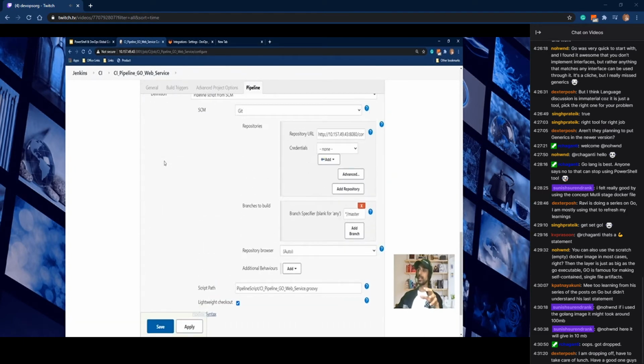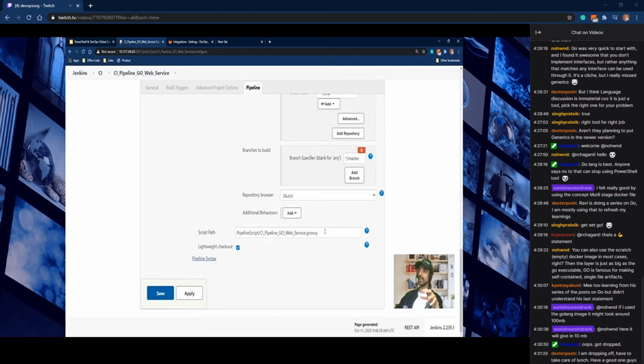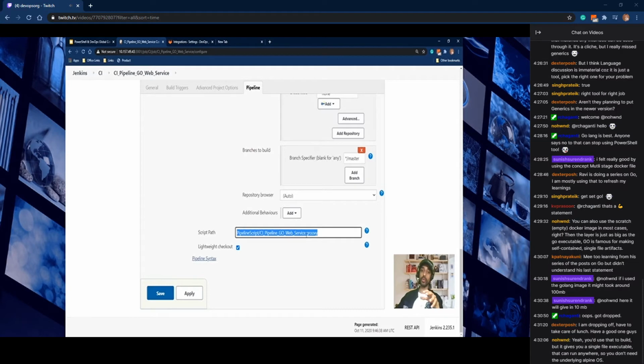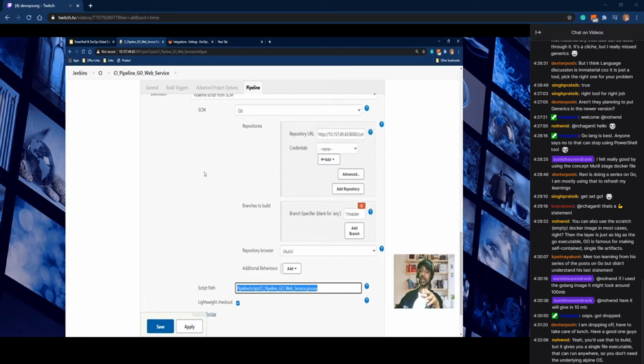We can see that this pipeline is calling a Go web service.groovy file. This starts explaining the concept of Jenkins called pipeline as code. We can write the whole pipeline at the code level, and in our case, I'm using Groovy. We can use YAML also.